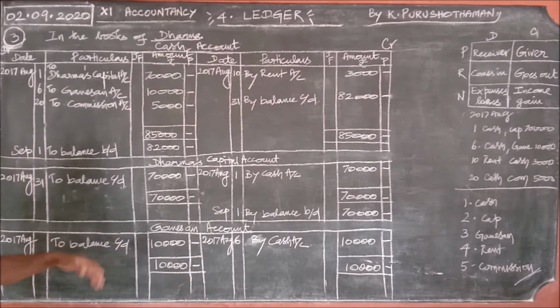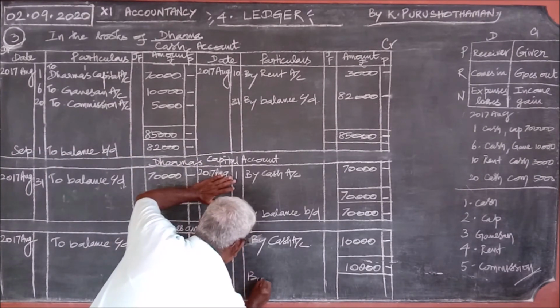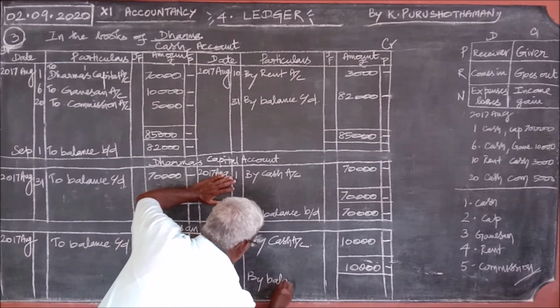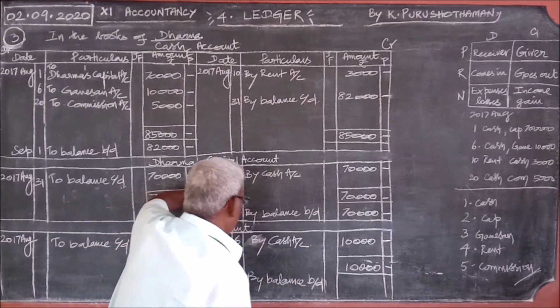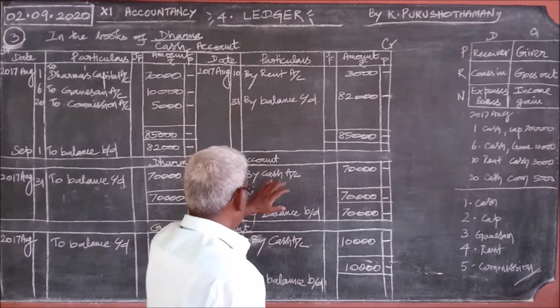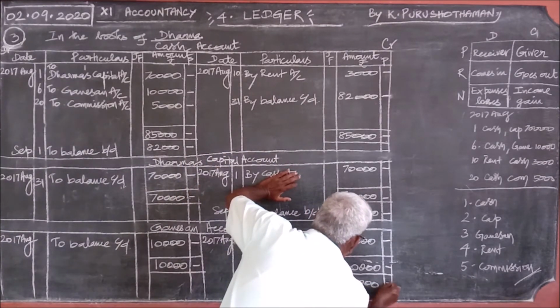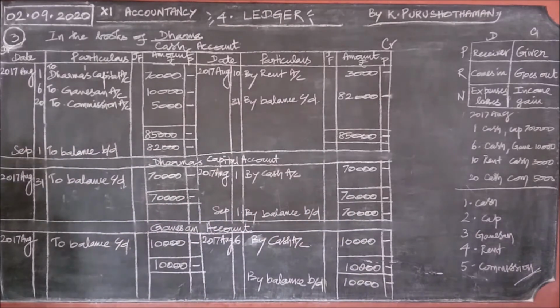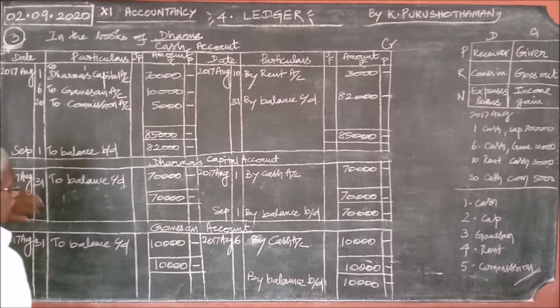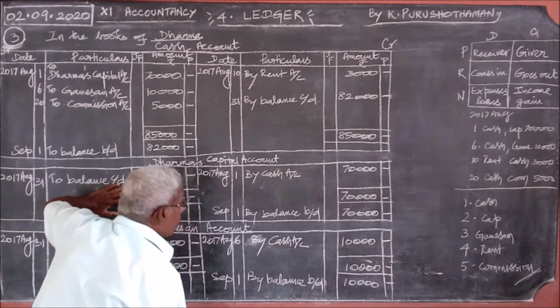And on the opposite side, by balance brought down. Carried down 10,000 and brought down also 10,000. The date for carried down is the last date of the month, and for the brought down, the next month's first date.